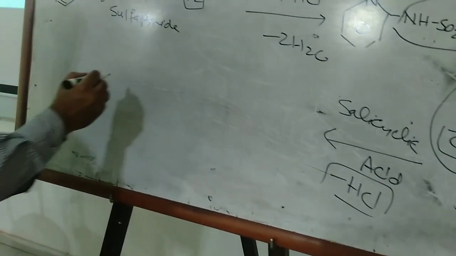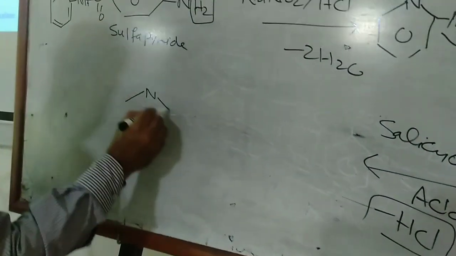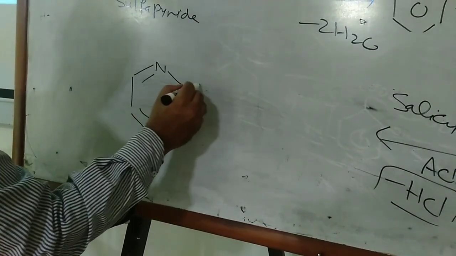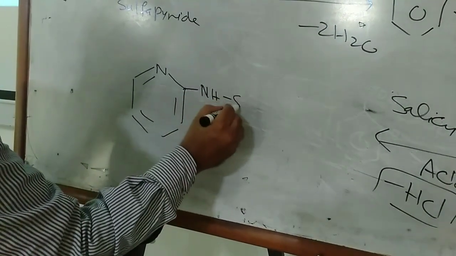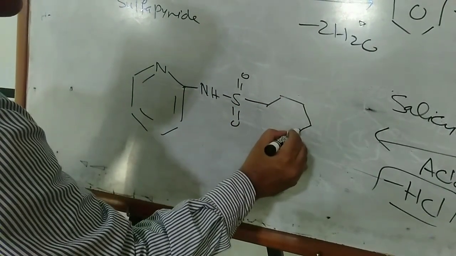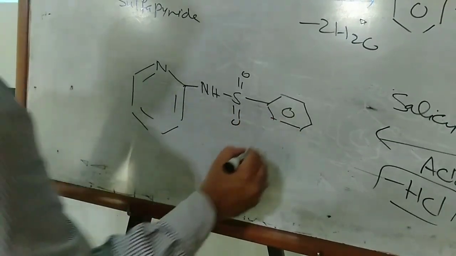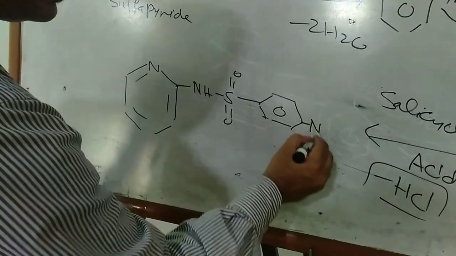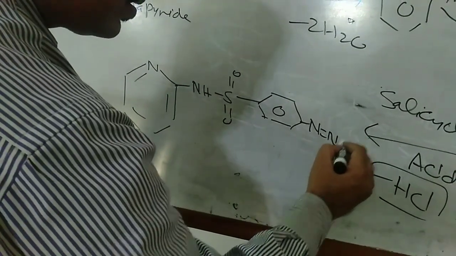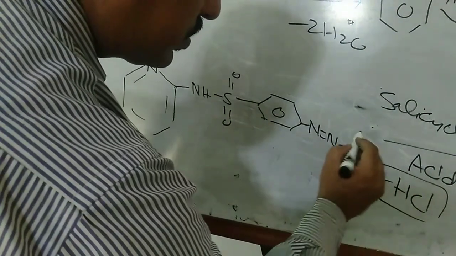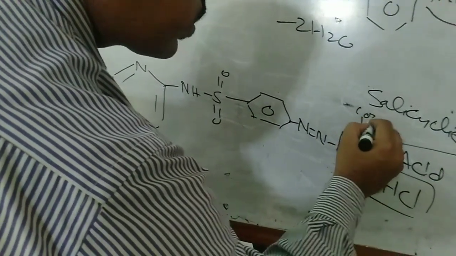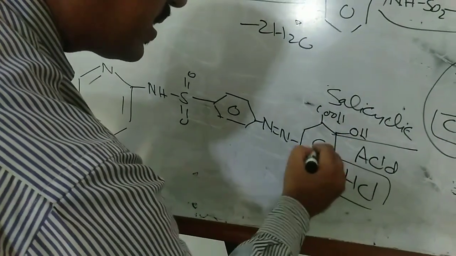So your final product is N double bond N, that is azo linkage, and that is salicylic acid linkage.